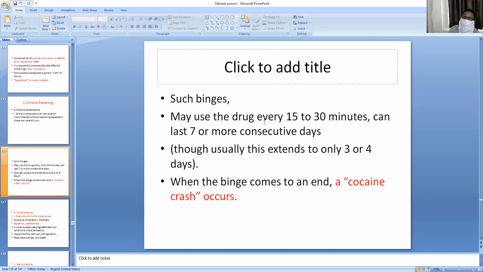When this binge comes to an end, a cocaine crash occurs. That means if he takes it intermittently, and after taking this drug intermittently he stops, then he will develop a cocaine crash.